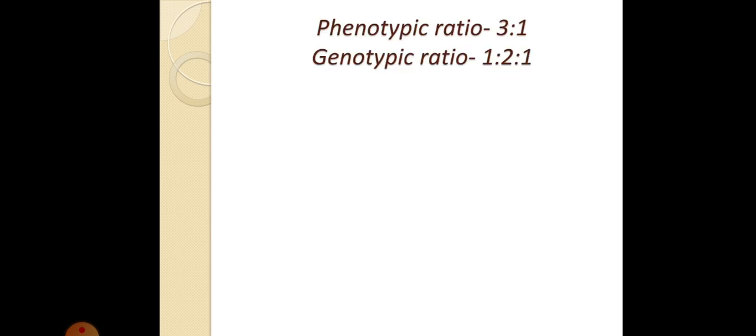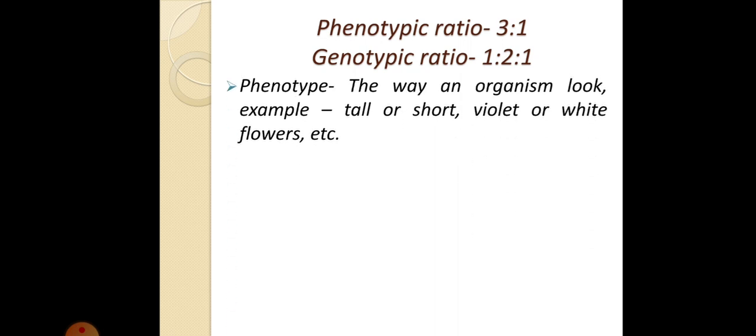Now the phenotypic ratio obtained is 3:1 and the genotypic ratio is 1:2:1. So what is this phenotypic ratio and genotypic ratio? We will understand now. Okay, so what is phenotype? The way an organism looks, that is your phenotype. So it could be either tall or short, violet or white flowers.